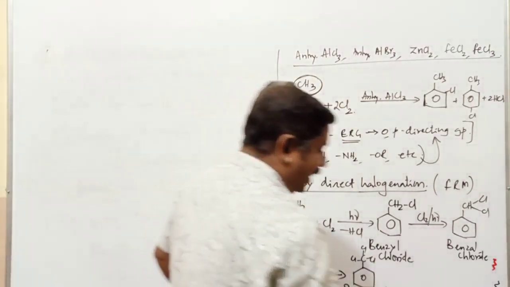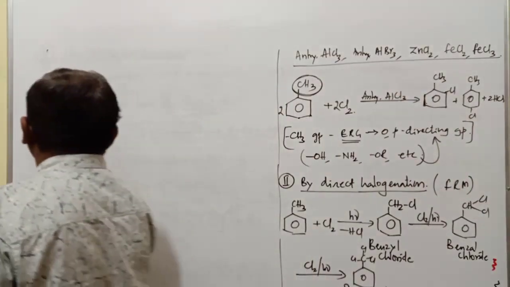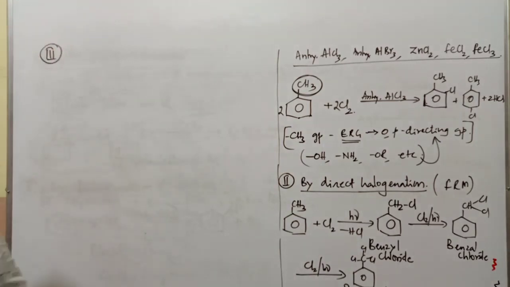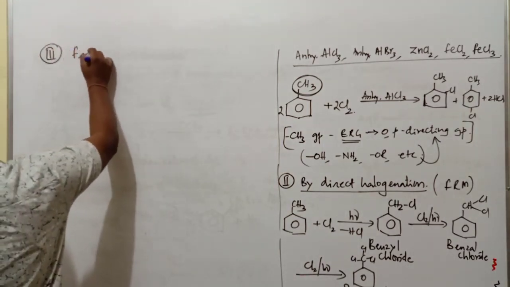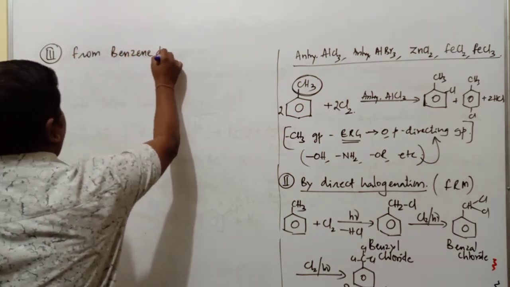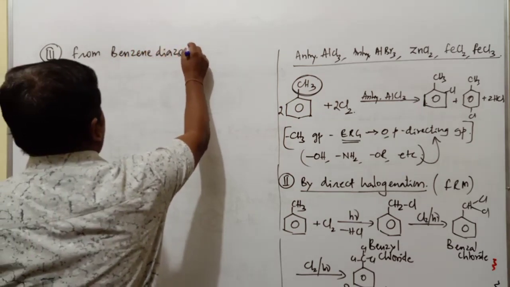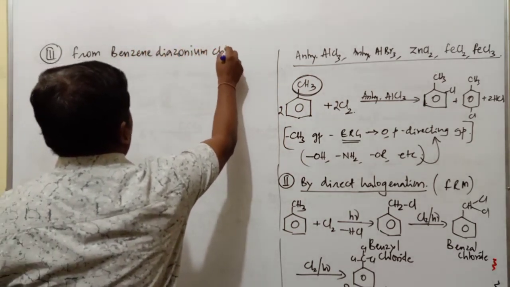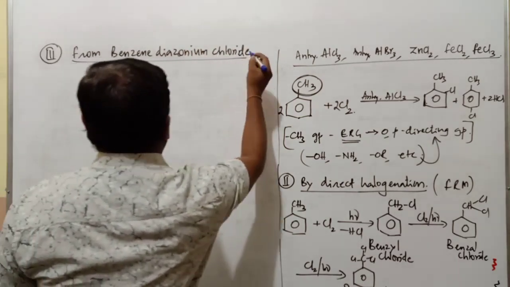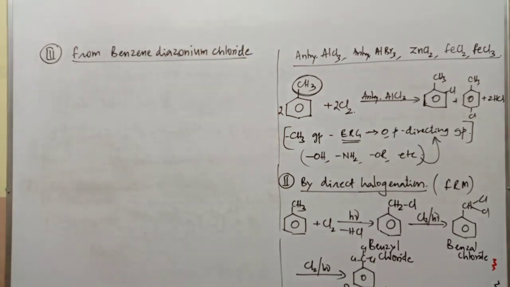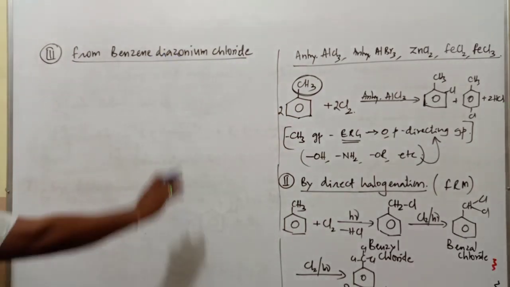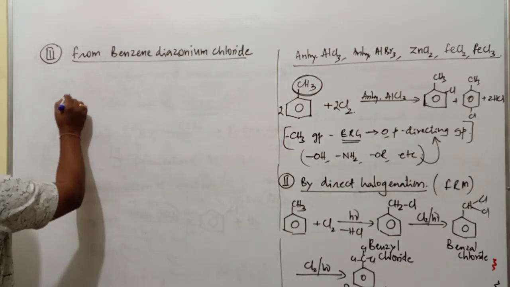Okay. The next method of preparation of haloarenes, the third one, is from benzene diazonium chloride. What's the meaning of benzene diazonium chloride? First I'll explain the formation of benzene diazonium chloride, how this compound is produced.